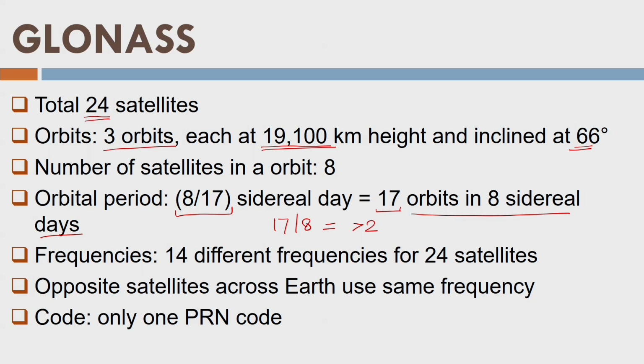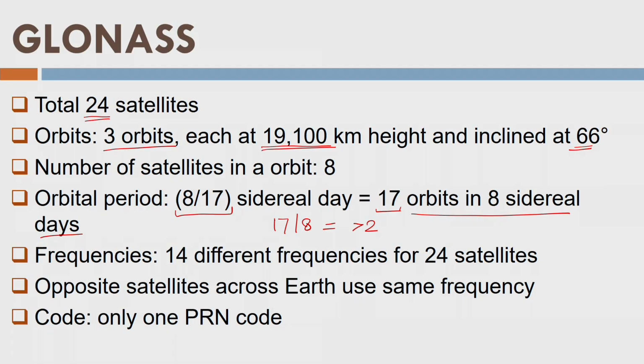That means they are covering 17 orbits in 8 sidereal days. So after 8 sidereal days, the satellite has completed its 17 orbits around Earth, and the point where it started above the Earth and the point where it ends are coinciding. That is the meaning here.